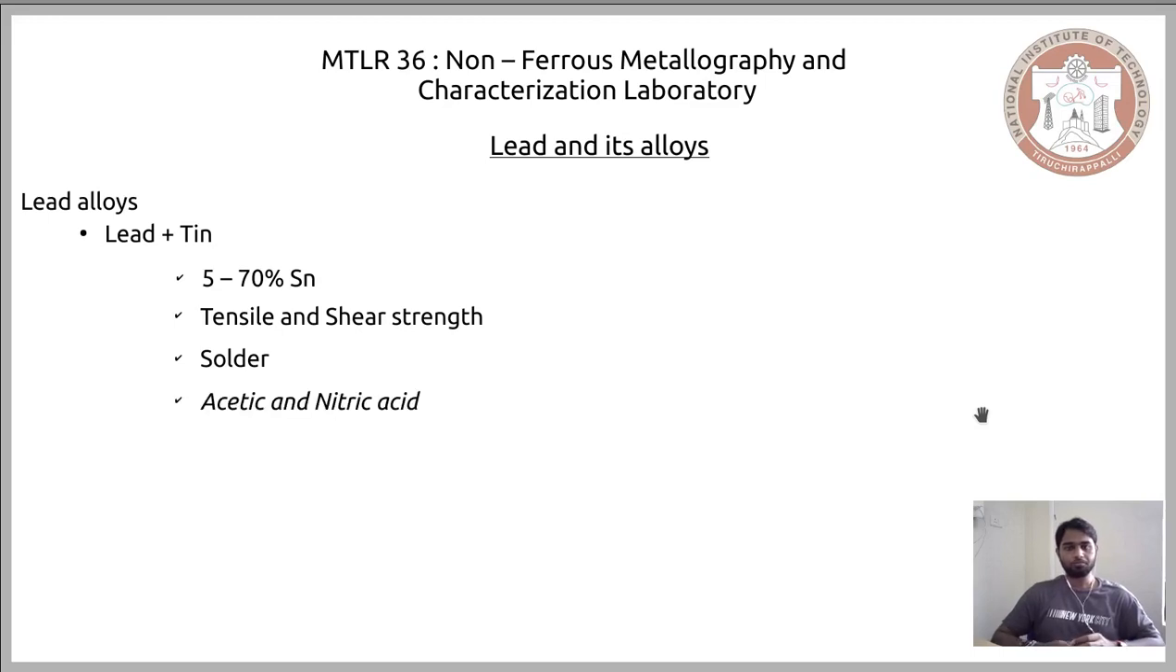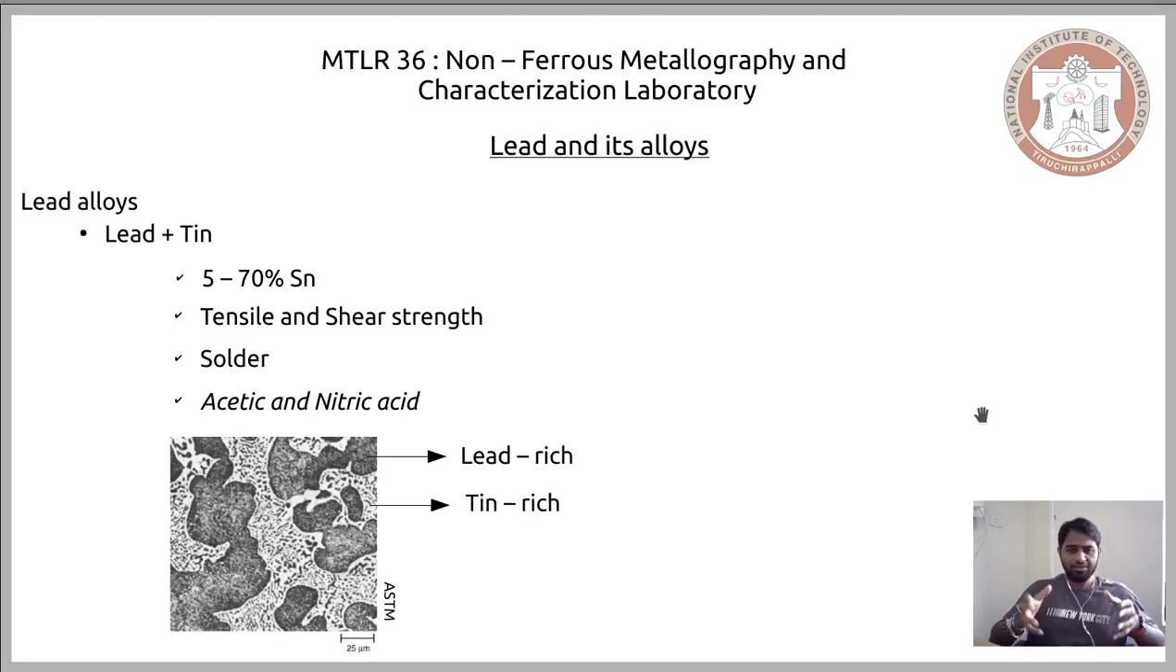Now when you want to study its microstructure, the etchant that it is advised to use is the combination of acetic and nitric acid. When you use this combination of etchant, you will be able to see a microstructure of this form, wherein you could see a lead rich region and also a tin rich region. The lead rich region has etched much, and therefore it appears darker, while the tin rich region appears brighter, and that is the reason why you could distinguish the tin rich and the lead rich regions.